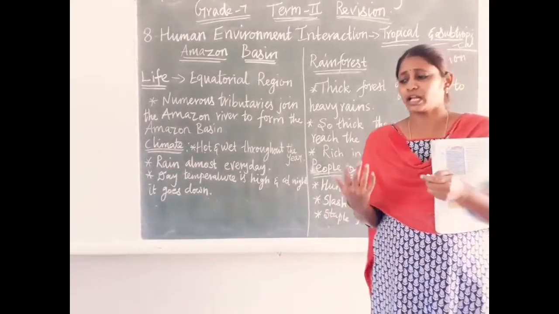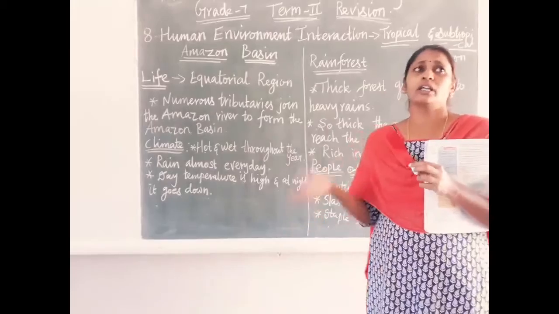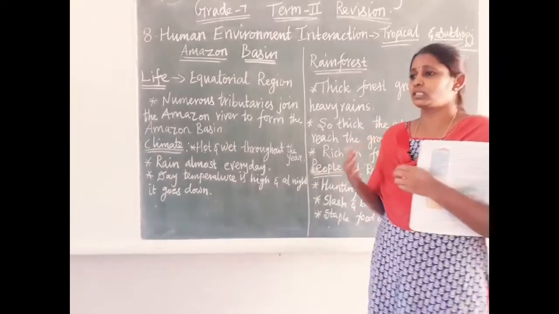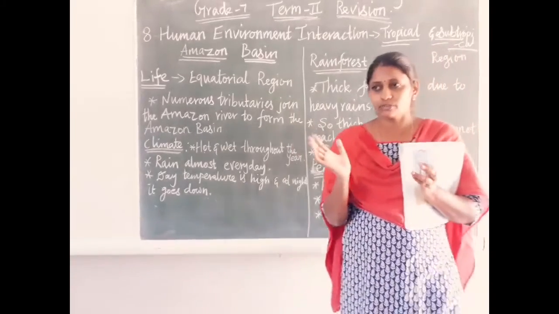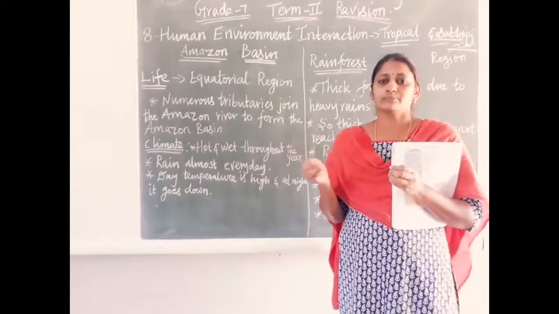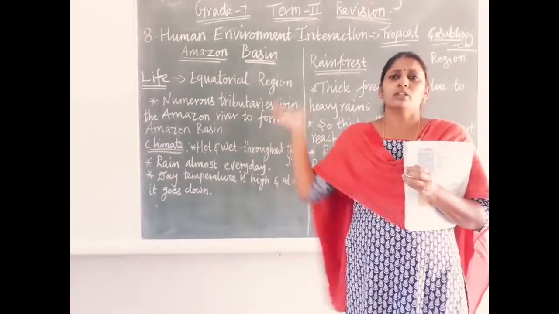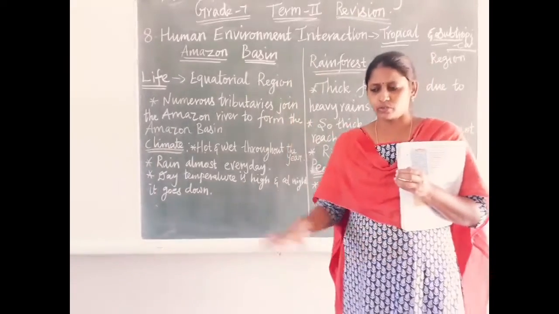Why, you can ask, ma'am, how is it wet? It is hot, then how is it wet? Because the trees grow high and the leaves of the trees are so thick. At the time of rain, the water stays on the floor.